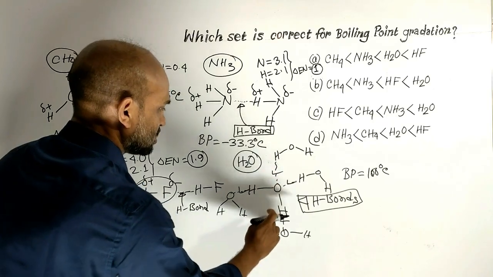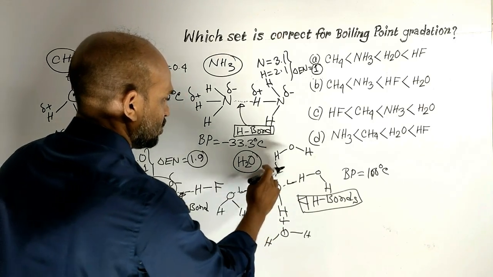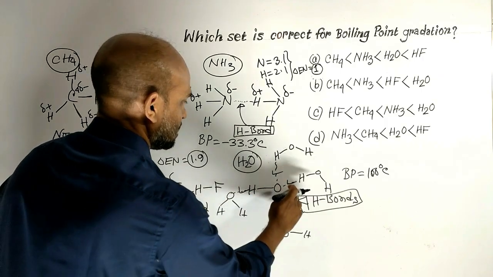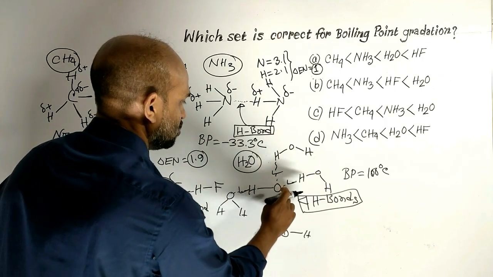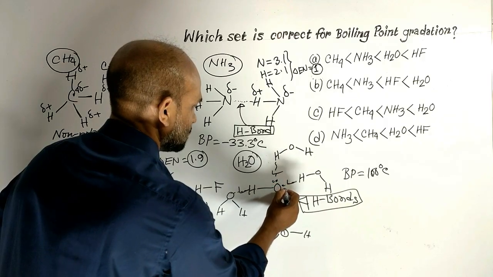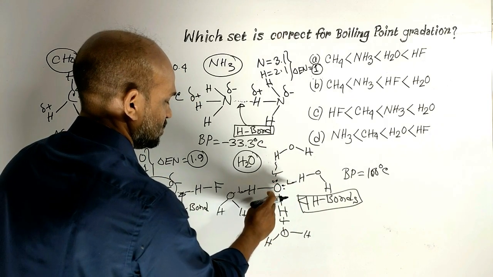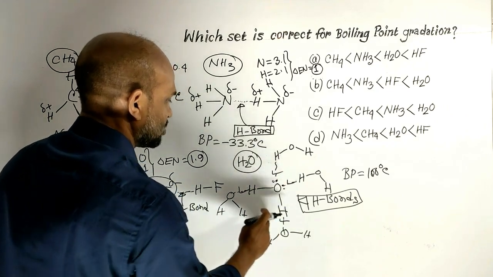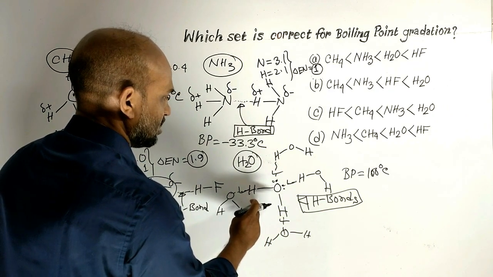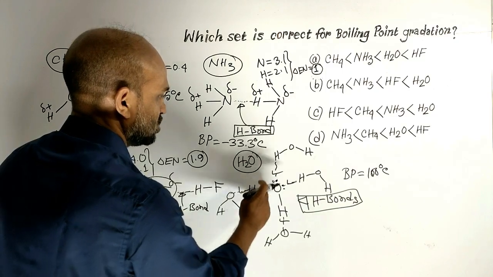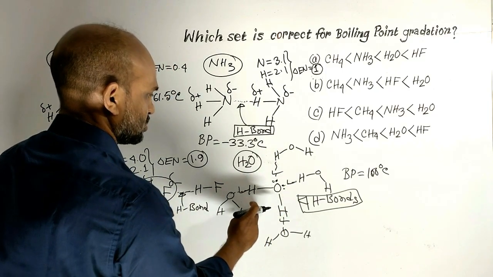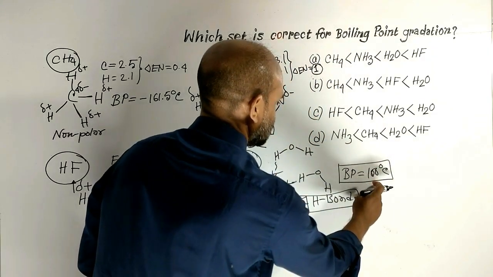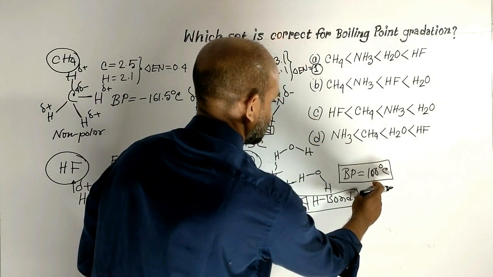Every water molecule can form 4 hydrogen bonds, 2 bonds with hydrogen and another 2 bonds with the 2 lone pairs of electrons present on the oxygen atom. In this way, every water molecule can form 4 hydrogen bonds. So, a high amount of heat energy is required to break these 4 hydrogen bonds, and that is why the boiling point of water is higher, which is 100 degrees Celsius.